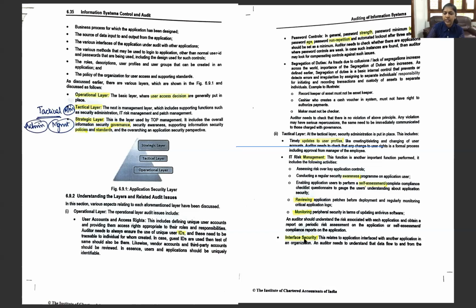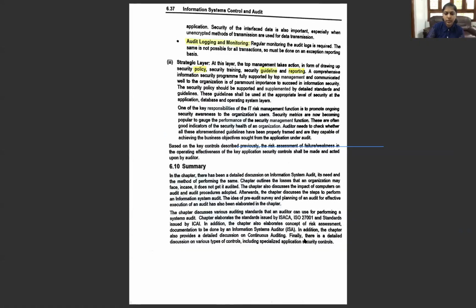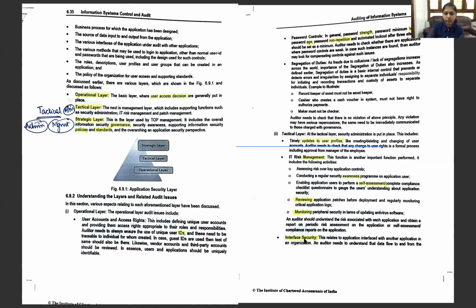Next is interface security. This relates to the application interface with each application. We all have multiple applications in an organization, so it is important to understand how information flows from one application to the other. That is interface security.